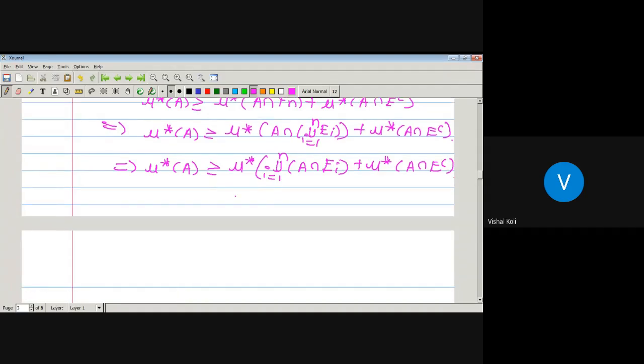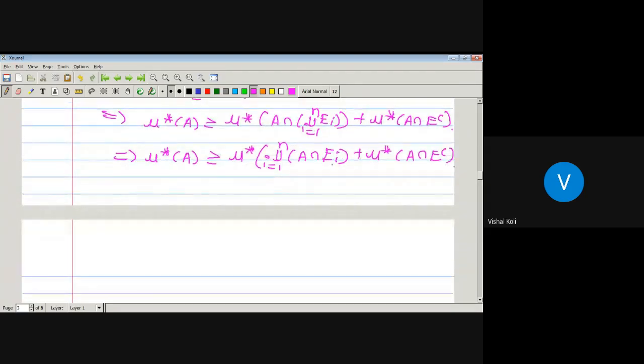Each Ei is a disjoint set, therefore A intersection E1, A intersection E2, and so on are all disjoint sets.